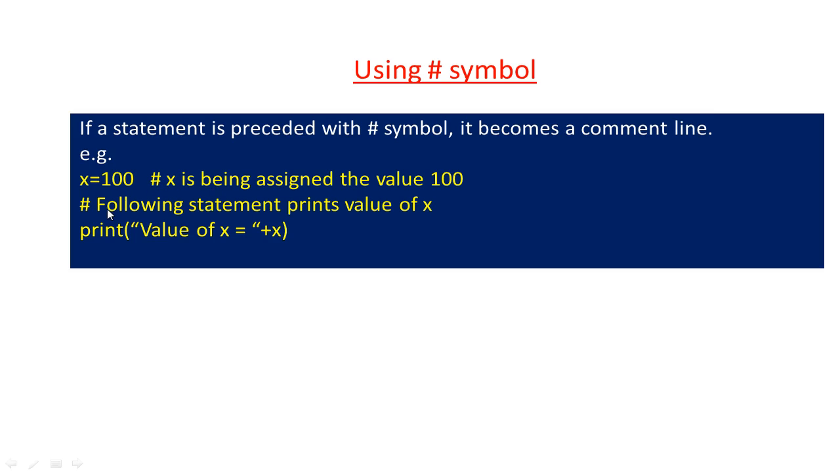Now in the next line, I am writing hash, following statement prints value of x. It will not become part of the actual code because it is preceded with a hash symbol. It will be merely treated as a comment line. So this is the actual code: print value of x is equal to something plus x, that will be printed. So we have seen the hash symbol.